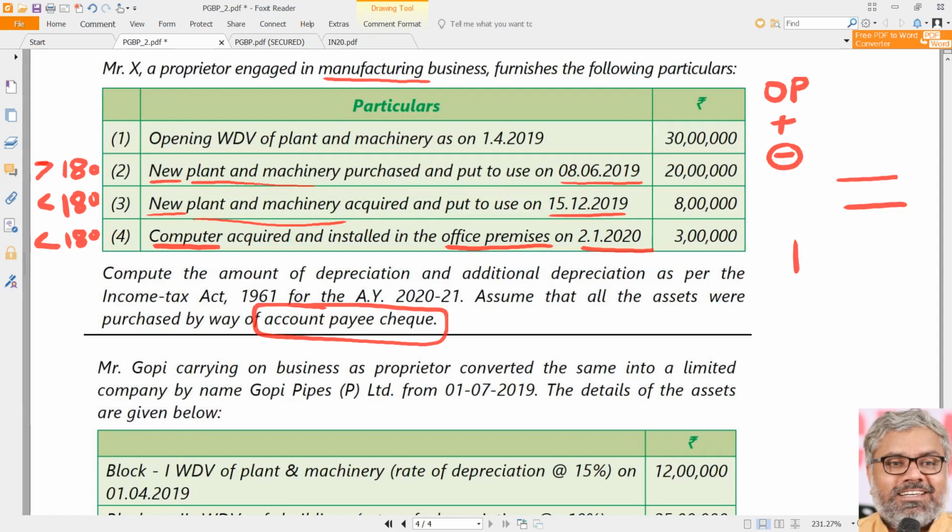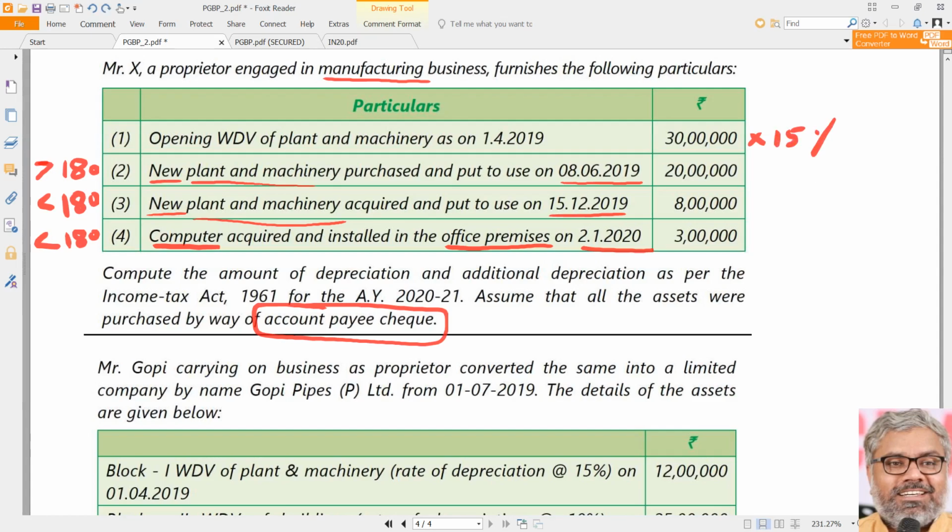On that we have to calculate depreciation, deduct that also, then we will get WDV, which is the depreciated amount at the end of the year. But that is not asked in this question. So let us consider this as only a computational question. Opening WDV is there, 30 lakhs. On that, how much rate of depreciation can be applied? We are talking plant and machinery, right? Plant and machinery means normally 15%. So calculate that and keep it aside.